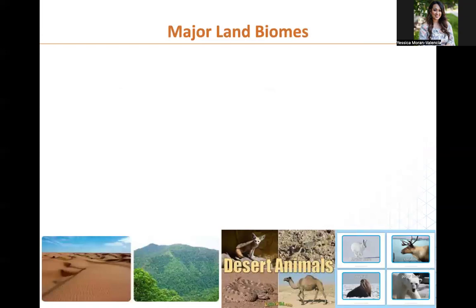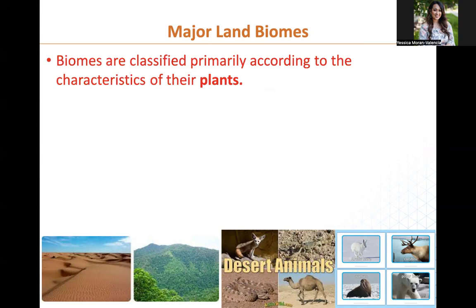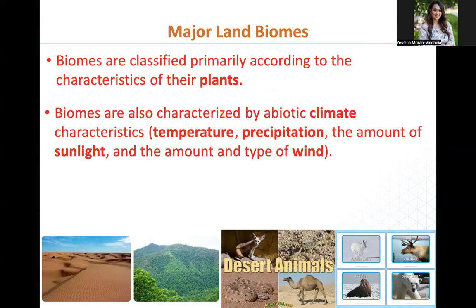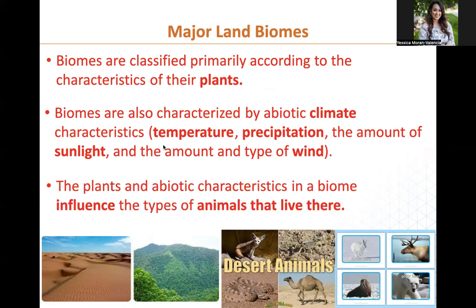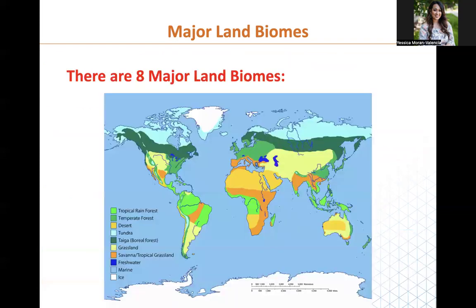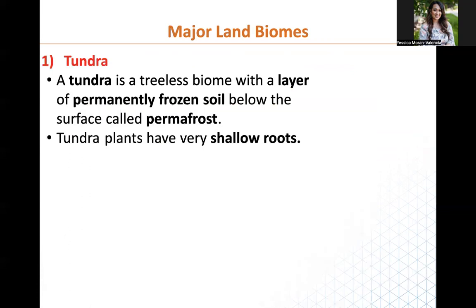Okay, so let's move on to talk about the land biomes. These are some of the major ones that we're going to look at. Remember that biomes are classified according to the plants that exist there, and the abiotic factors like climate, which include temperature, precipitation, and sunlight, as well as some wind. The plants and the abiotic characteristics in a biome influence the types of animals that live there, so they go hand in hand. This goes back to the idea that abiotic factors affect biotic factors. So here are the 8 biomes that we would look at, and we've already colored in our map. So let's go ahead and talk about them.